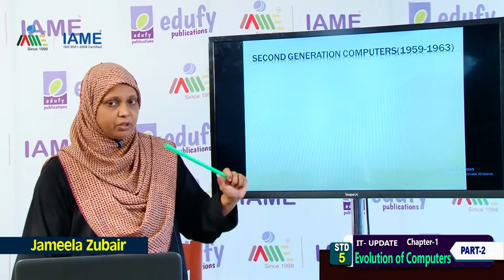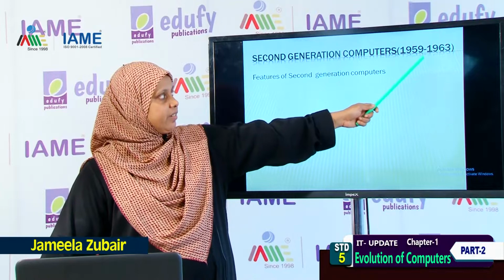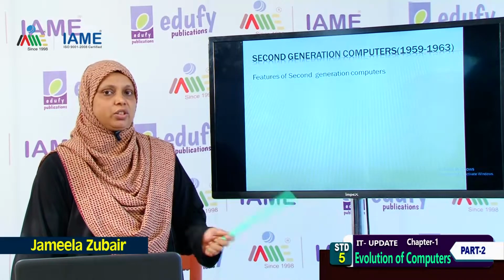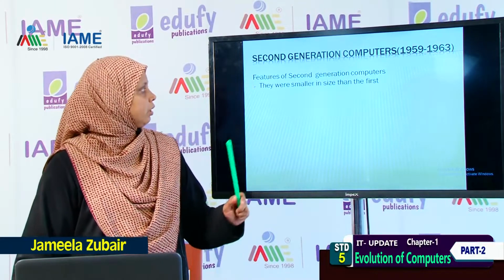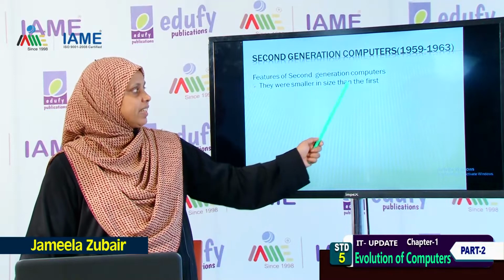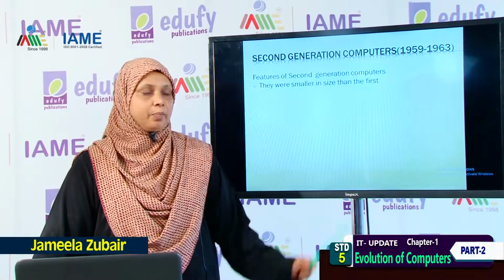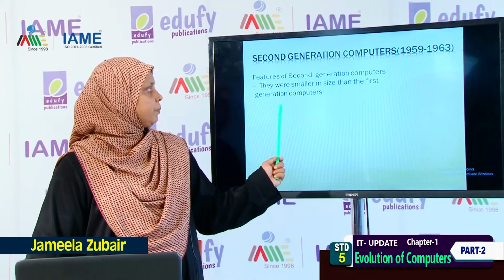Now, we will study the second generation of computers. It was developed in the years 1959 up to 1963. What are the features of this second generation of computers? Let us know. They were much smaller in size than the first one. The first one was of a big room size. Now, they were a little bit smaller than the first generation computers.